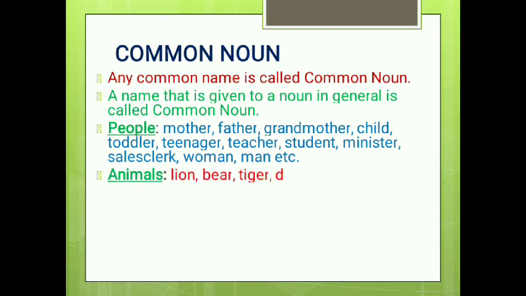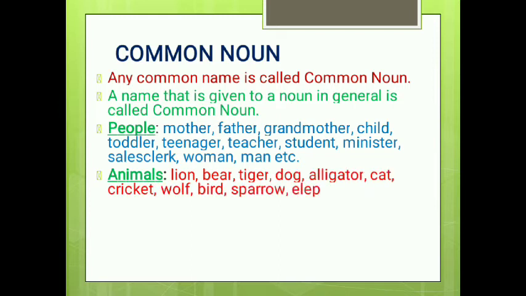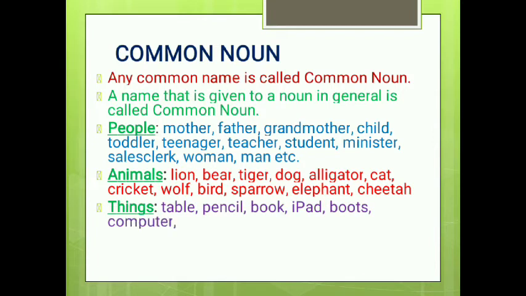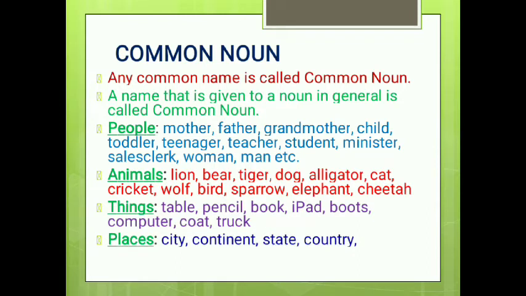Like animals: lion, bear, tiger, dog, alligator, cat, cricket, wolf, bird, sparrow, elephant, and cheetah are general names of animals. Things like table, pencil, spoon, iPad, boats, computer, coach, truck. These are the general names of things. Places like city, continent, state, country, restaurant, coffee shop, park, zoo. These all are the common names commonly given to a person, animal, thing, or a place.